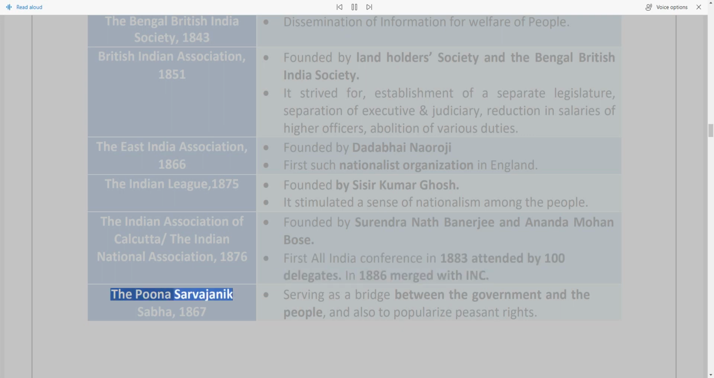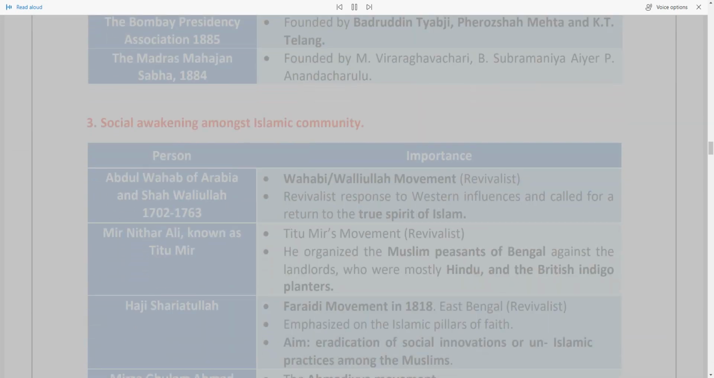The Pune Sarvajanik Sabha, 1867, served as a bridge between the government and the people, and also to popularize peasant rights. The Bombay Presidency Association, 1885, founded by Badruddin Tyabji, Feroz Shah Mehta and K. T. Telang. The Madras Mahajan Sabha, 1884, founded by M. Viraraghavachari, B. Subramania Iyer and P. Anandacharlu.